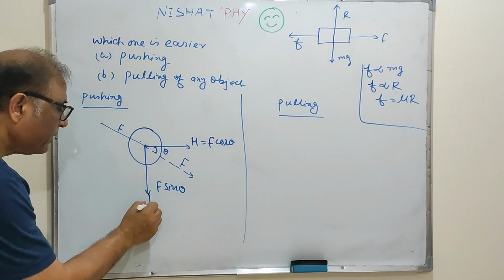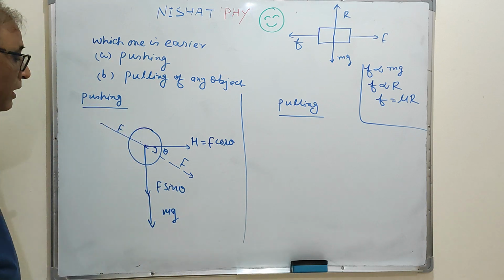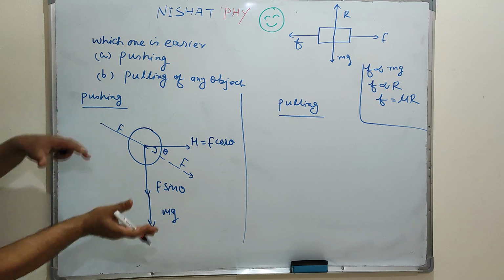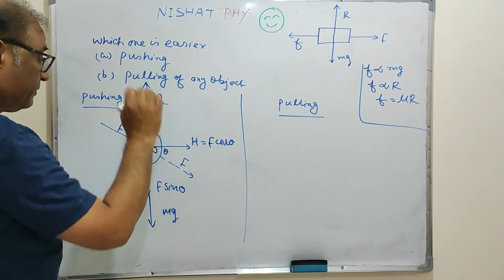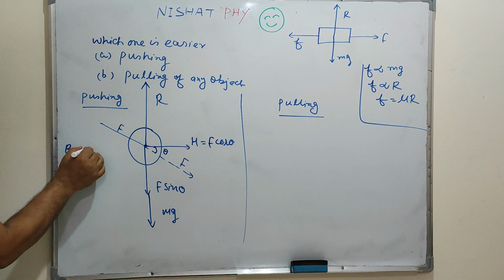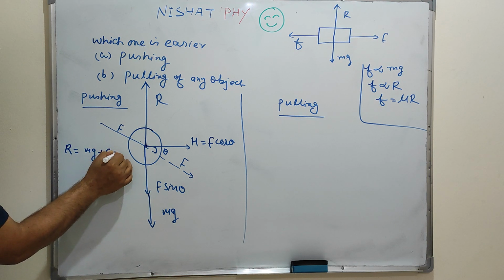Always downward. So this is the weight mg. Along with F sin theta, against this is the normal reaction R. Then what is R here? R equals mg plus F sin theta.